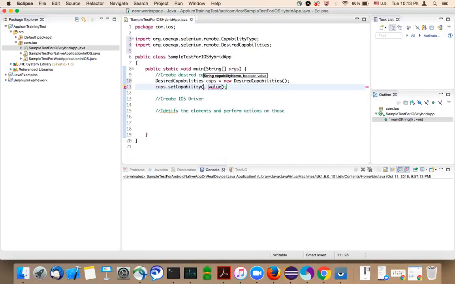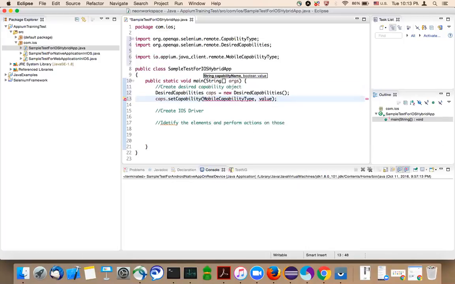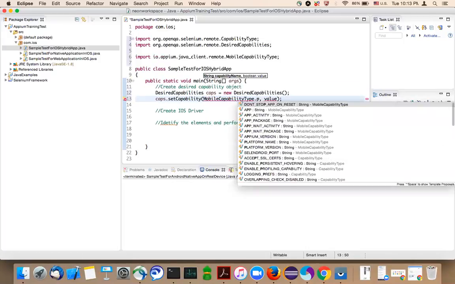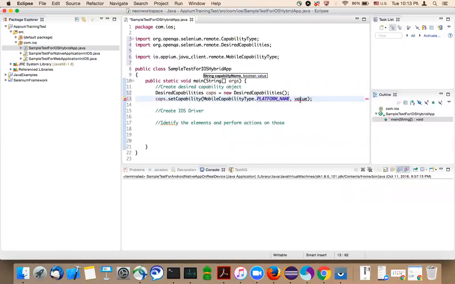So you need to say mobile capability type, not just capability type. It's a mobile capability type. Platform name is iOS, right? And the next one is platform version.